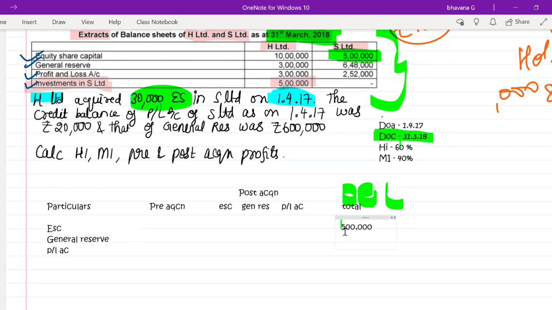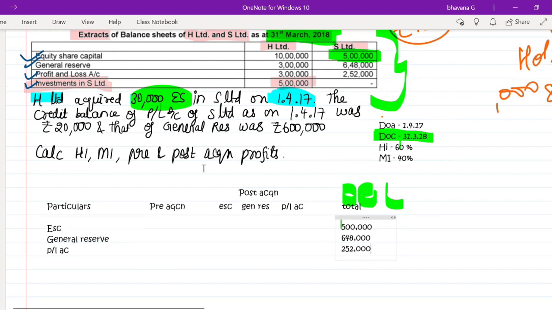Next, what is the general reserve of S Limited? The closing balance, 6,48,000. Next, what is the P&L balance of S Limited? It is 2,52,000. This is the total on the date of consolidation. These are the closing values of equity share capital, general reserve and P&L account.